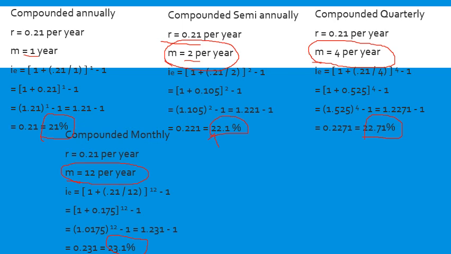See, 22.71 I changed to 23.1, almost 0.4% higher than quarterly compounding, and 2.1% higher than yearly compounding. Had we thought about these things?